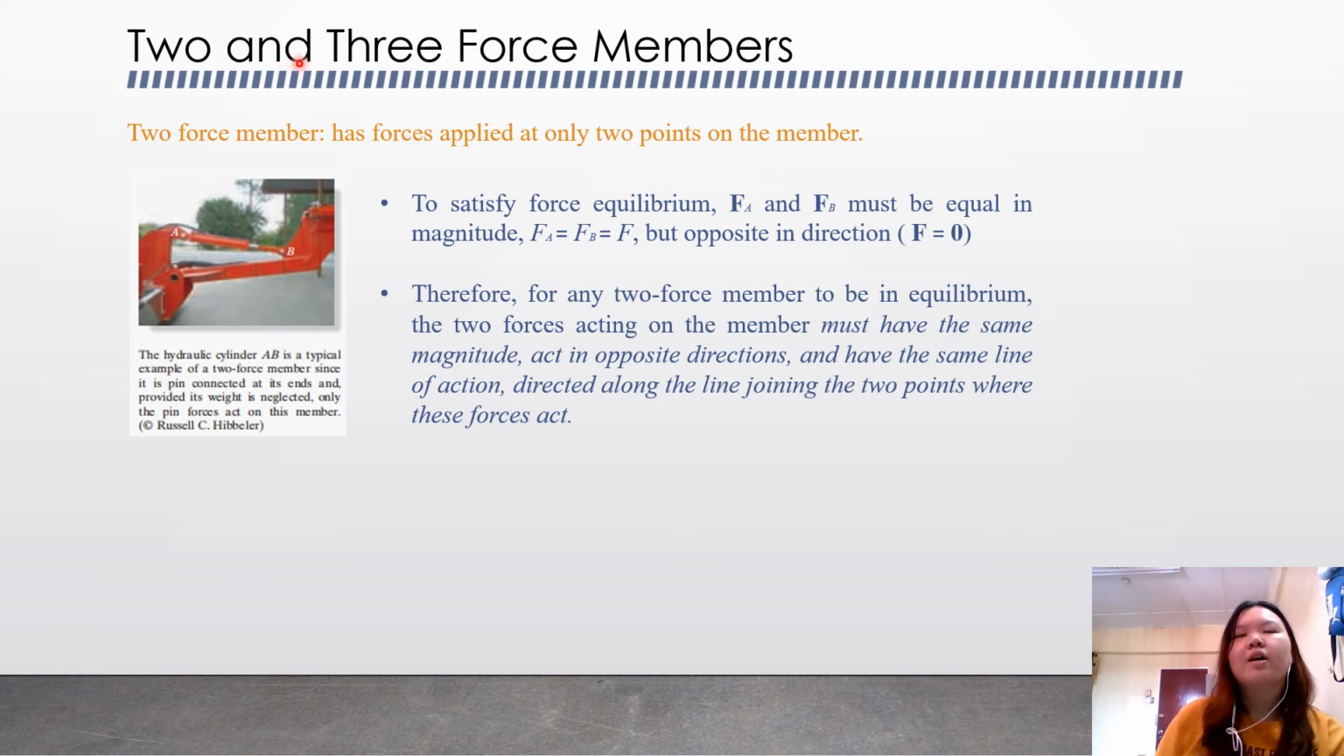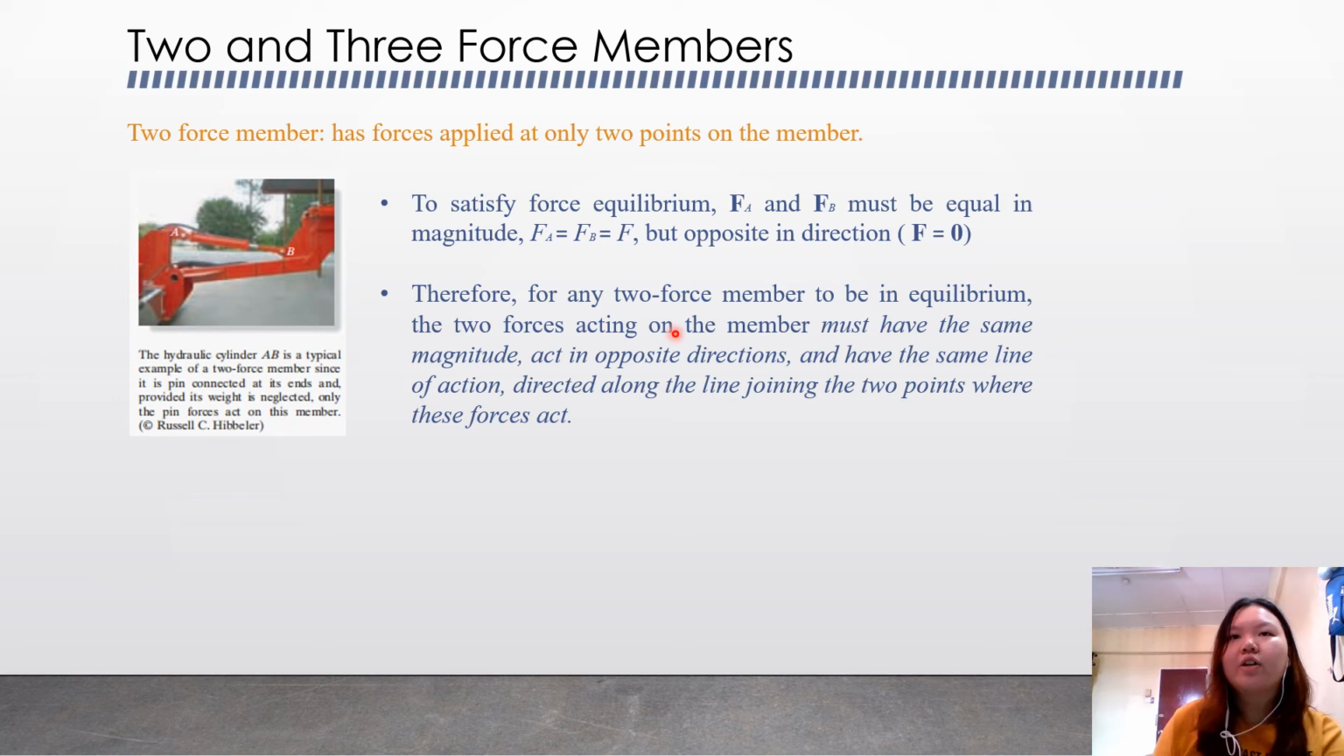Next, we have to discuss 2 and 3 force members in rigid bodies. A 2 force member has forces applied at only 2 points on the member. You can refer to the picture here. So to satisfy force equilibrium, Fa and Fb must be equal in magnitude. Fa equals Fb equals F, but opposite in direction. So the sum of F equals 0.